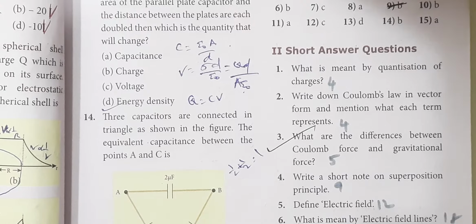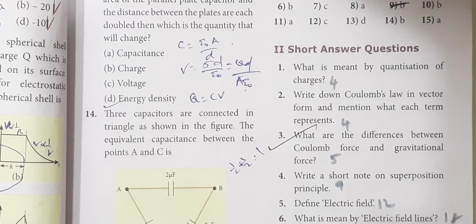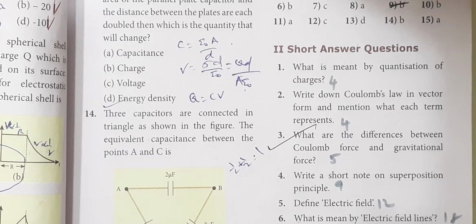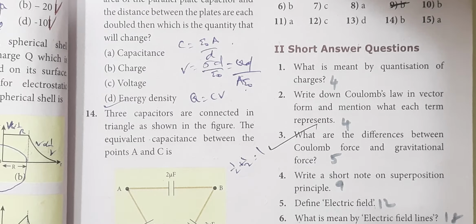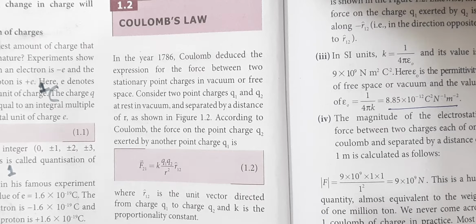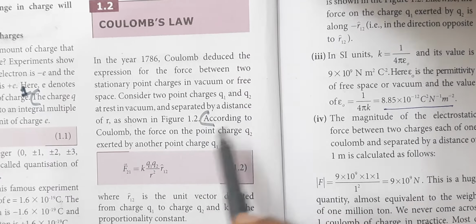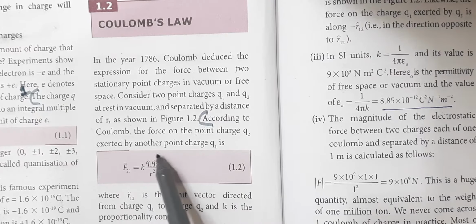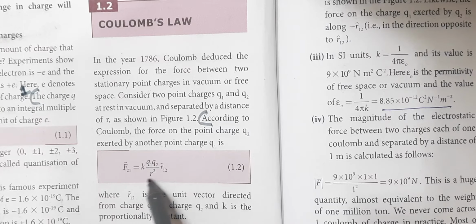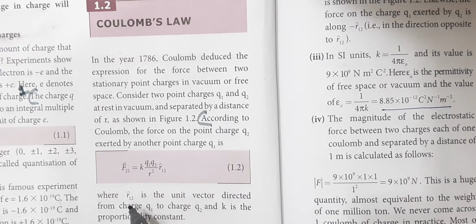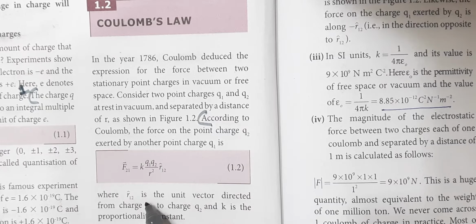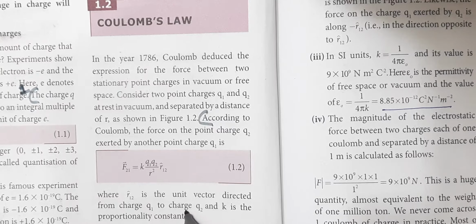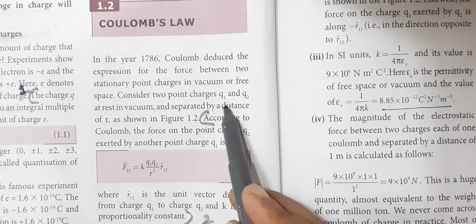Okay, so this is the first question. The next question is: write down Coulomb's law in vector form and mention what each term represents. That is also on page number 4. Listen, under the Coulomb's law heading, the force on the point charge Q2 exerted by the other point charge Q1 is given by this equation, which you have to write. Then you have to explain what each term represents: r12 cap is the unit vector directed from charge Q1 to Q2 and k is a proportionality constant. Okay, this is question 2.